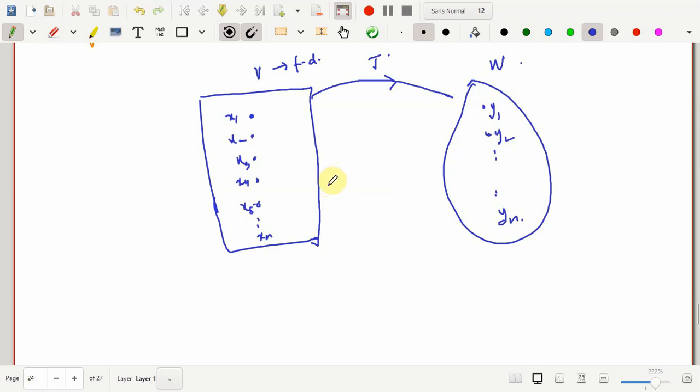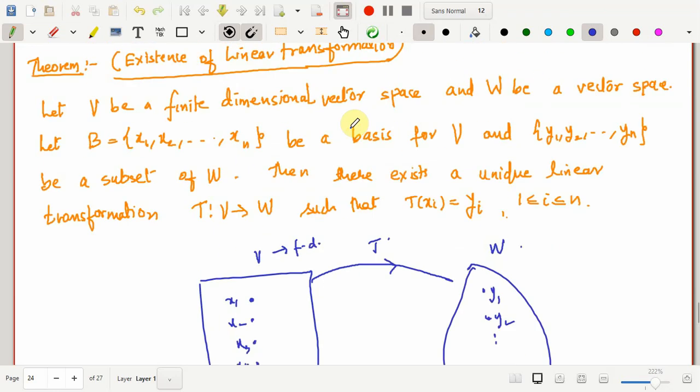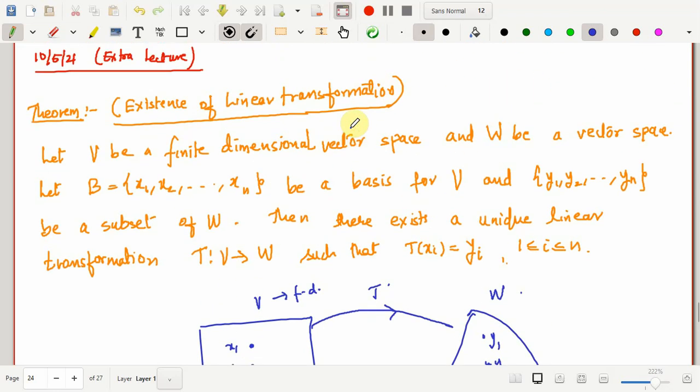So we discuss a very important theorem in linear transformation, that is the existence of linear transformation. First we will talk about the basis. This is in fact the sufficient condition. We will see that even if we take a lighter condition than this, that is if I take a linearly independent set instead of a basis for V, that will also work.